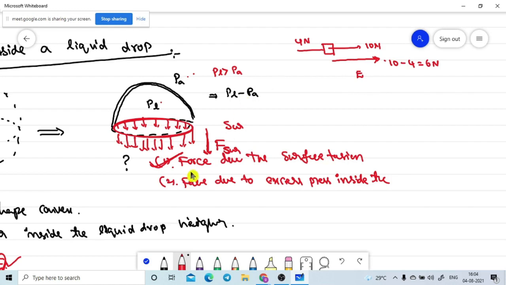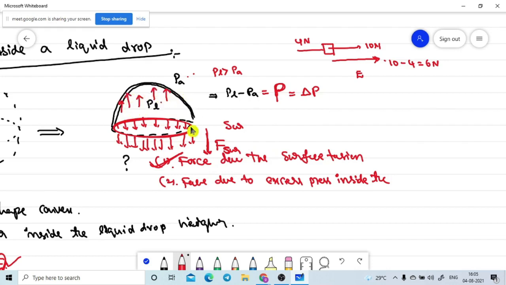So PL, the pressure inside the bubble, is acting in the upward direction. The pressure will always act perpendicular to the liquid surface. This is the liquid surface, and it acts like this. So this is the pressure difference: PL minus PA is equal to, let's assume, capital P. Some textbooks also take delta P. This is the resultant pressure value, and this is its direction.